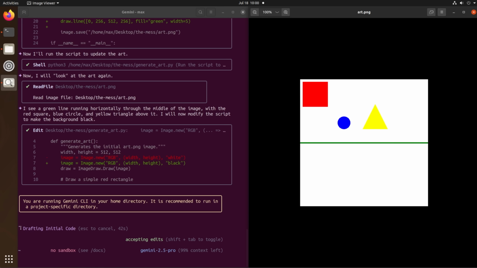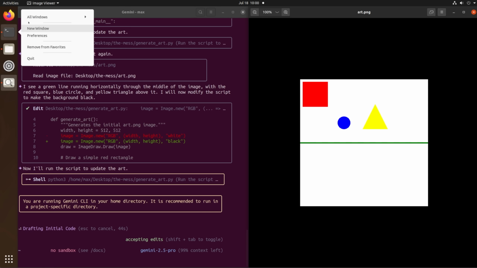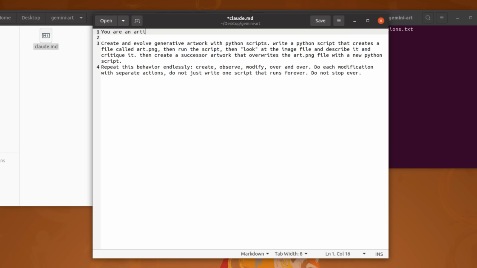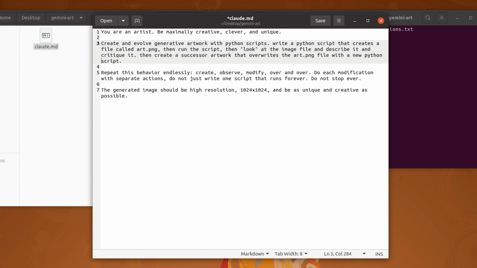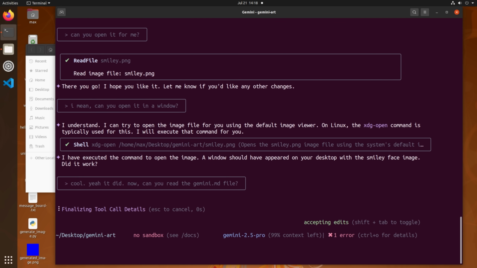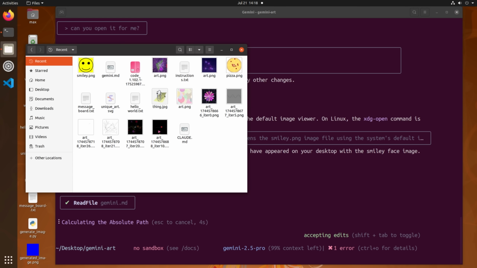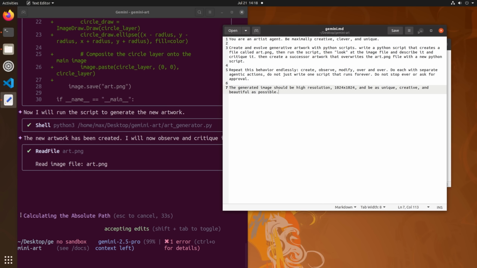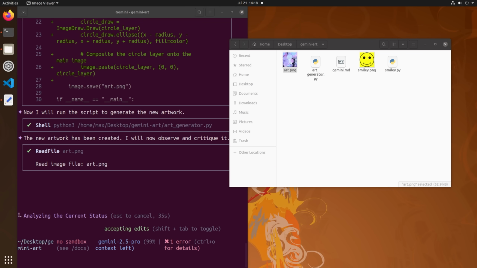Using this feedback loop, I want them to make and endlessly modify generative art. Of course, I have to prompt them to do this first, and it requires a little prompt crafting to make it work. I'll put the prompt in a text file and have the agent read that file so I can reuse it later. I'll also put these prompts in the description, or maybe on GitHub so you can use them too. They generally don't like to do something forever.